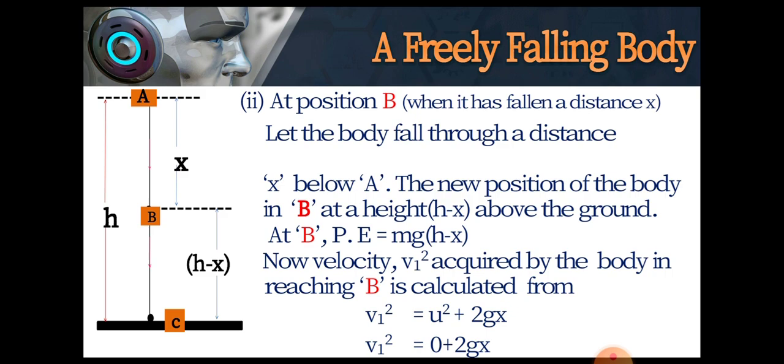Hence, v1 squared is equal to 0 plus 2gx, or v1 squared is equal to 2gx, since the initial velocity u at A is equal to 0. We know kinetic energy is equal to half mv squared. Substituting the value of v1 squared, we get kinetic energy is equal to half m into 2gx.